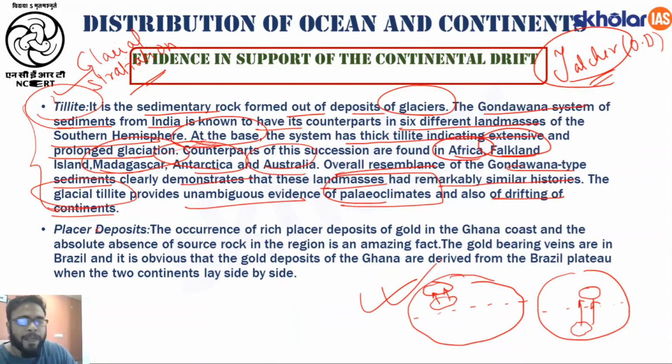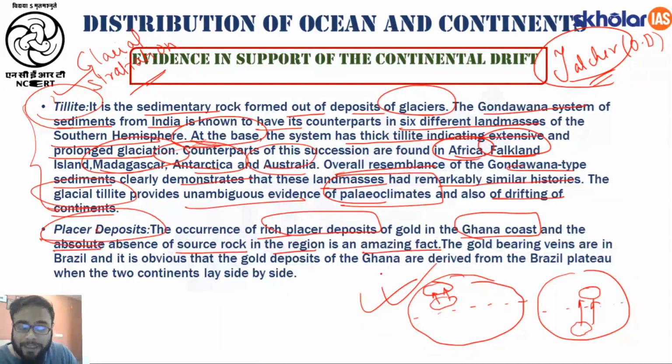Then the next evidence that he gave was about placer deposits, meaning deposits of gold which occur along the beds of the river. The occurrence of rich placer deposits of gold in the Ghana coast, which is in Africa, and the absolute absence of source rock in the region is an amazing fact. Understood? In the Ghana coast, we have gold, but there is total absence of the source rock in the region.